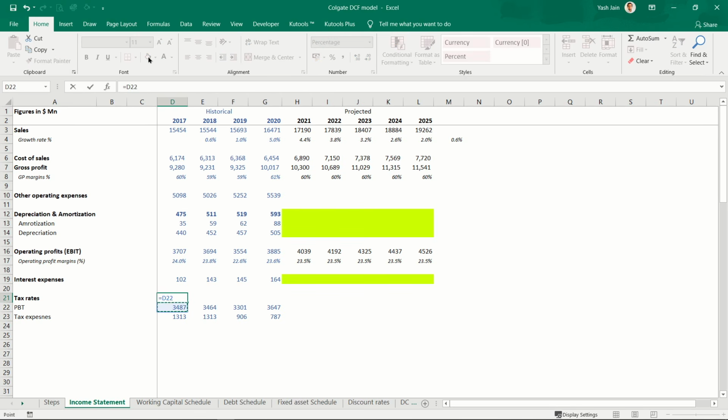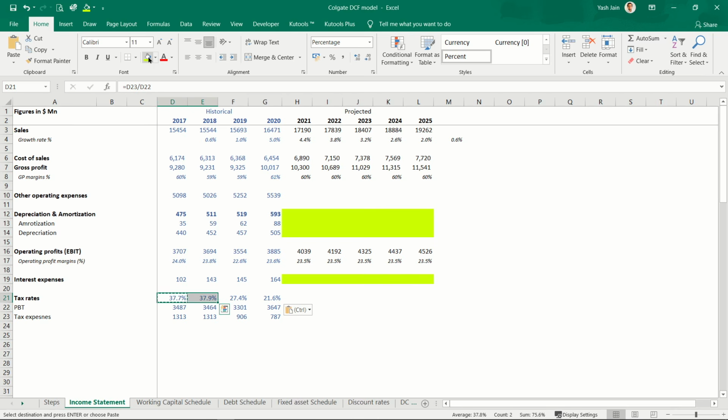Let's calculate the tax rate. I have paid 1313 tax and my profit before tax is this much. So copy, paste. Profit before tax and tax expenses. Tax expenses were around 37% in 2017 and 2018, then it reduced to 27 and then 21%. Back in 2017, 2018, taxation was really high in the US, around 40%, and now it is around 27% marginally. So see, the company cannot sustain this 21.6% taxation benefit over the very long term, right?